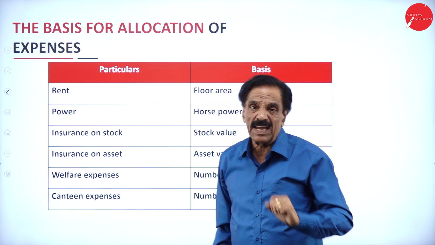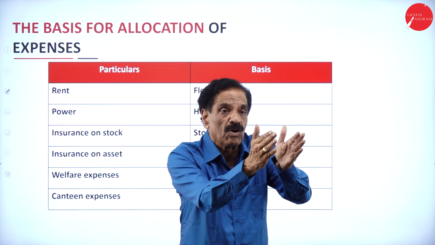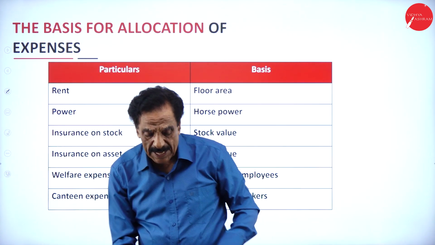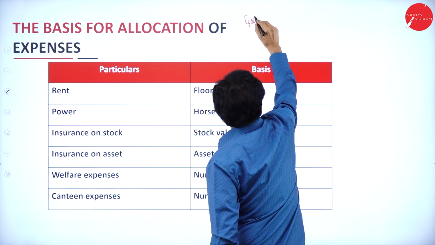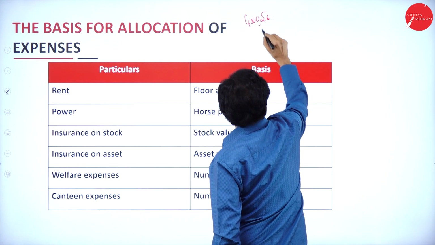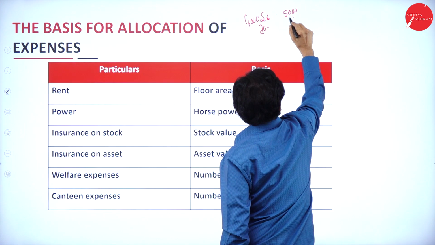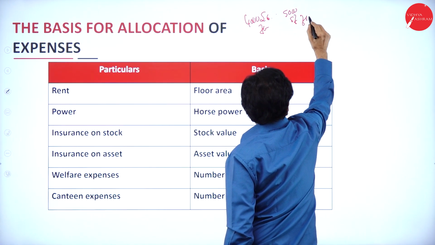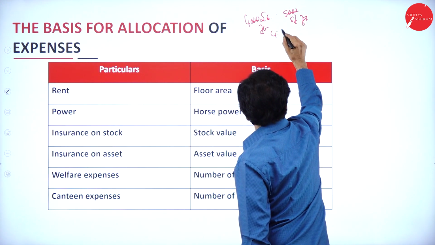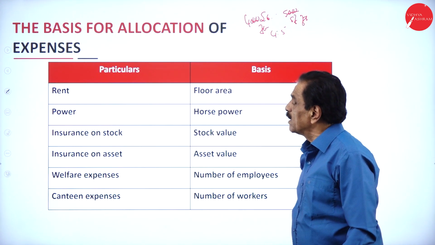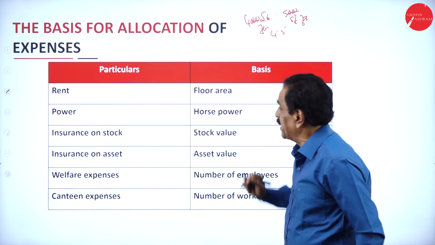If the rent is there, rent is based on the floor area. The floor area means 4,000 square feet, 5,000 square feet. If one house is 4,000 square feet and another is 5,000 square feet, we take the ratio 4:5. Whatever the expenses come, that will be divided in the ratio 4:5. That is the floor area.